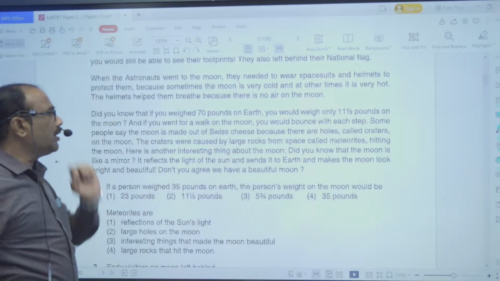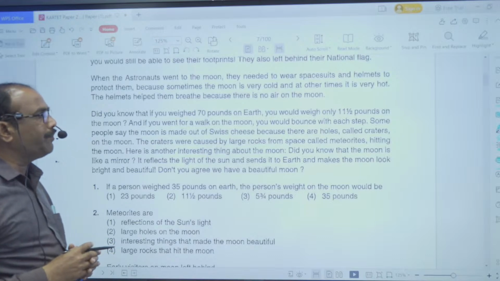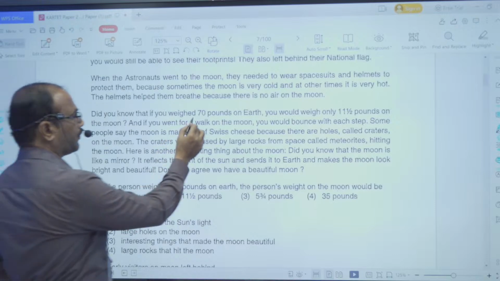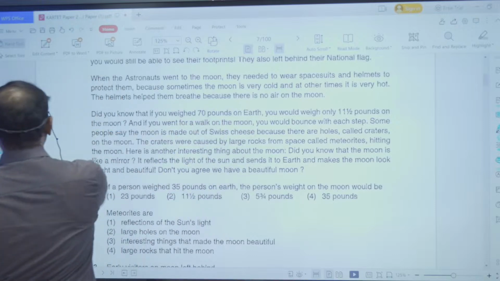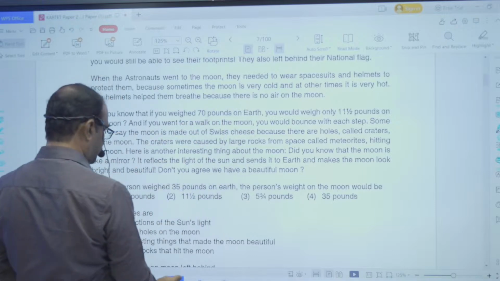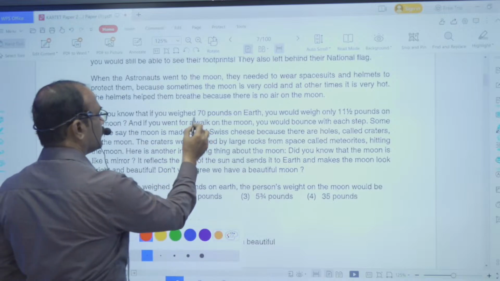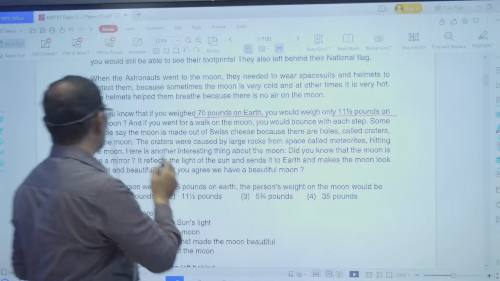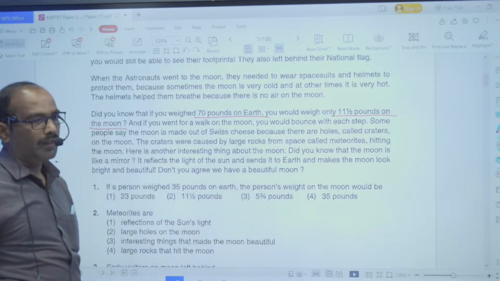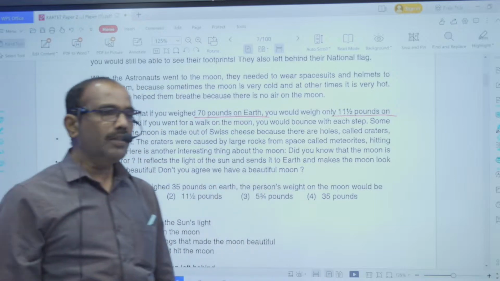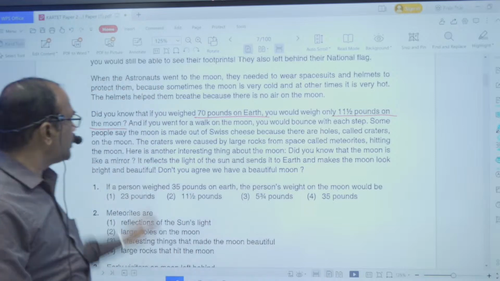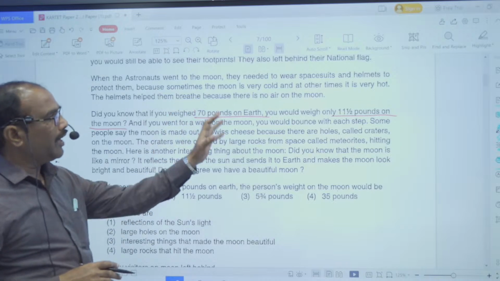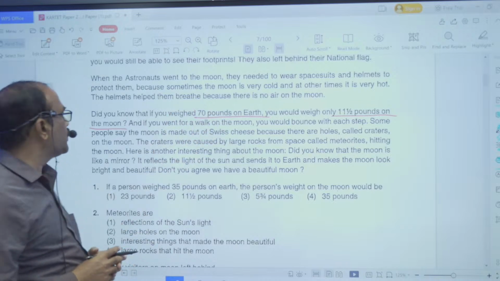Did you know that if you weighed 70 pounds on this earth, you would weigh only 11.5 pounds on the moon? So this is a question. Did you know it? The writer is asking, checking your comprehension. Did you know that if you weighed 70 pounds on earth, you would weigh only 11.5 pounds on the moon?